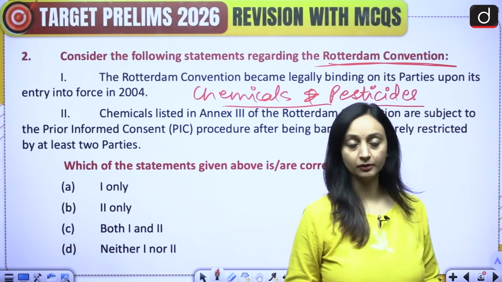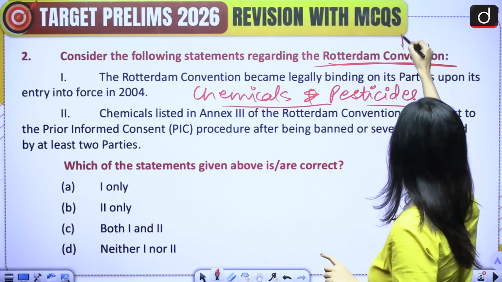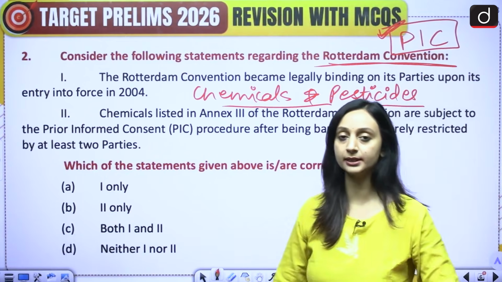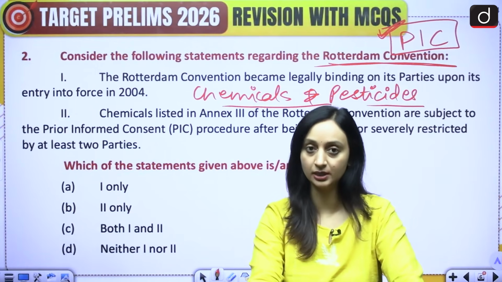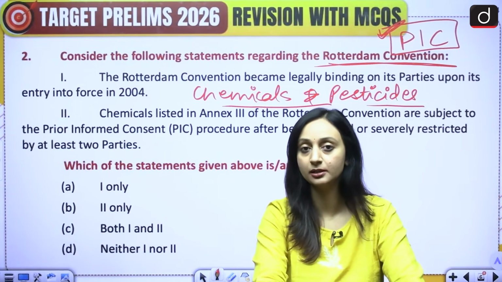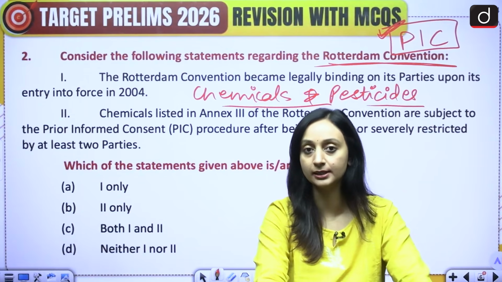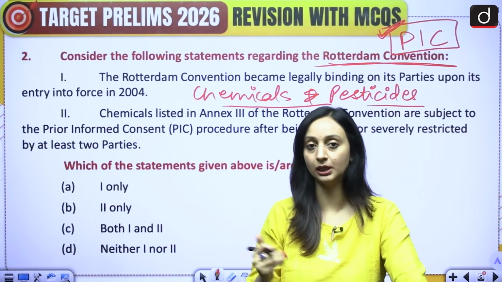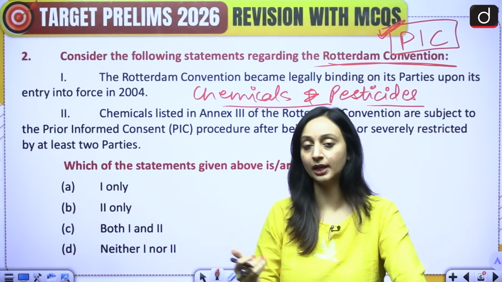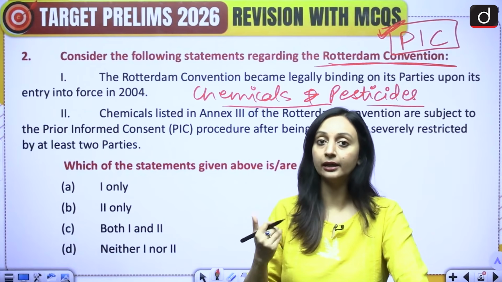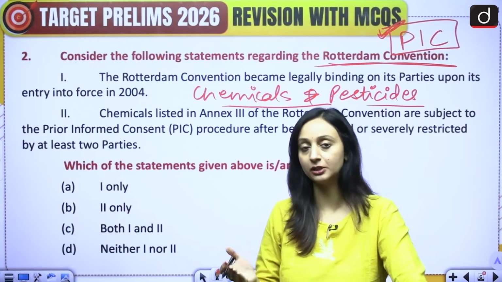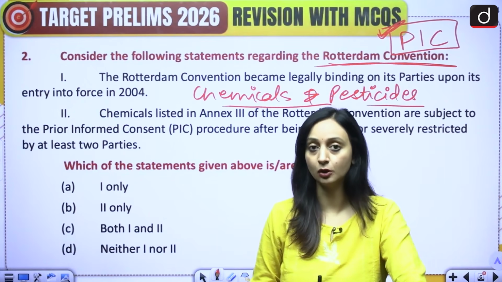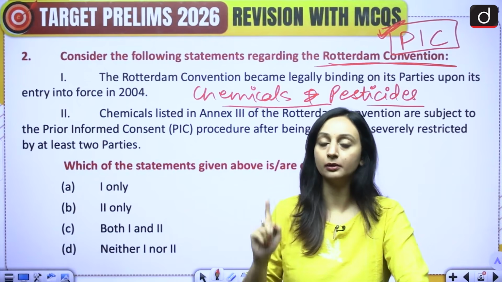So for that we have the Rotterdam Convention, and there is something that's known as prior informed consent. There's a concept of PIC, prior informed consent, that basically means that the country where this waste is being exported, or where it is going to be disposed, should give an informed consent. So you'll have to first tell that country that this is the chemical or pesticide we are going to be disposing, and these are the harmful effects of that chemical or pesticide, so the country can take an informed decision. You'll have to inform them beforehand, and based on that, they'll give you a consent, whether or not they want that chemical or pesticide to be disposed in their country. So there is a concept of PIC, or prior informed consent.